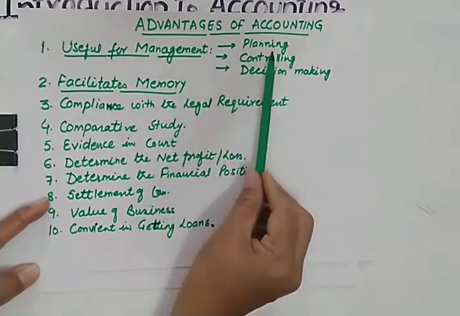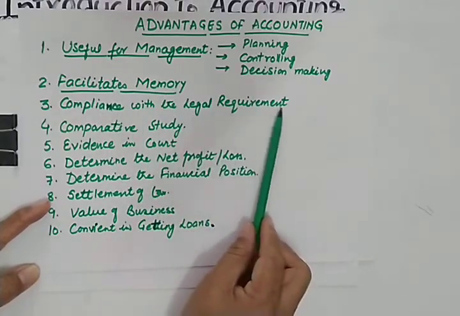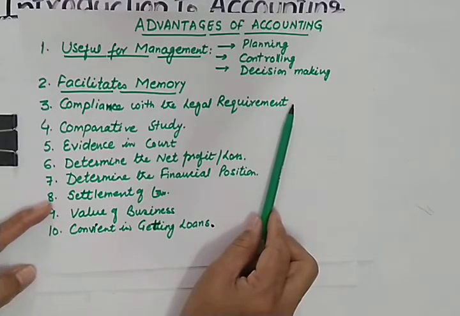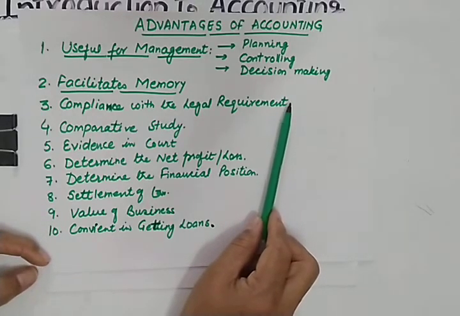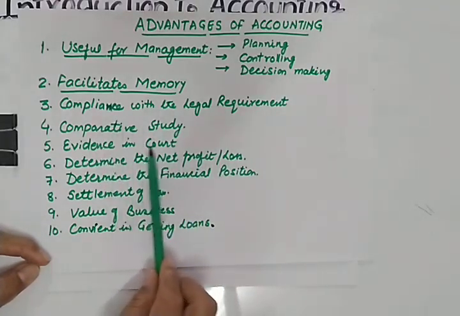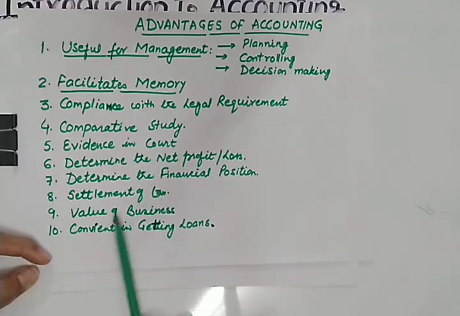So accounting is useful for the management in planning, controlling, decision making, facilitates memory, and compliance with legal requirements. You have to follow the legal requirements to obtain licenses, and various forms are to be filled. For example, if the government asks you to pay the taxes quarterly, means after every 3 months, those taxes can be paid with the help of accounting records. If proper records are not maintained, then you won't be able to pay the taxes. Comparative studies are possible, evidence in a court, determination of net profit, determining the financial position, settlement of tax, value of the business, and convenience in getting loans.